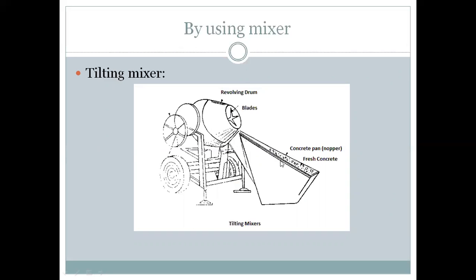So in the hopper we add only the cement, sand and aggregate, and water is added directly into the revolving drum. When the water is added, the concrete mixing is done by rotation of the revolving drum for 3 to 5 minutes. So we have to do the mixing for 3 to 5 minutes. And when mixing is done, then we discharge the concrete.